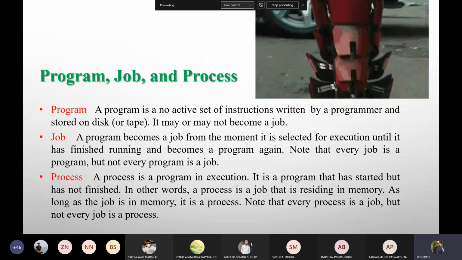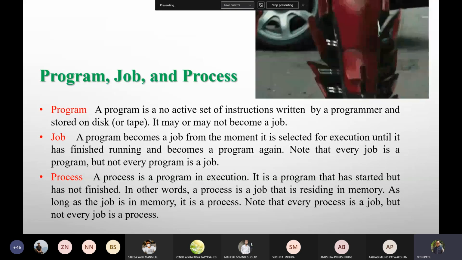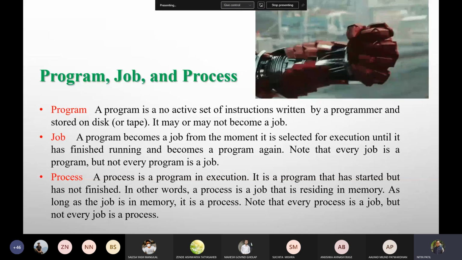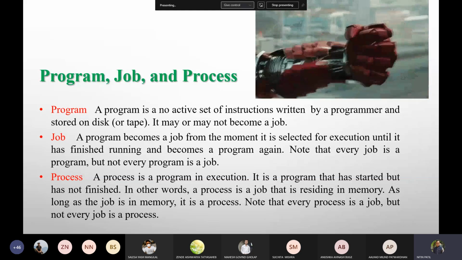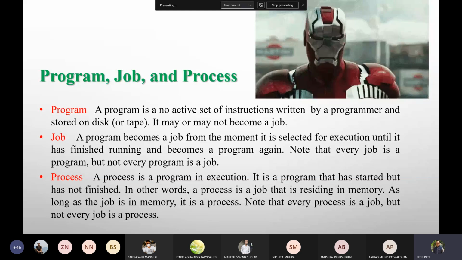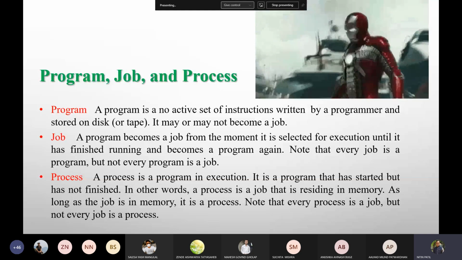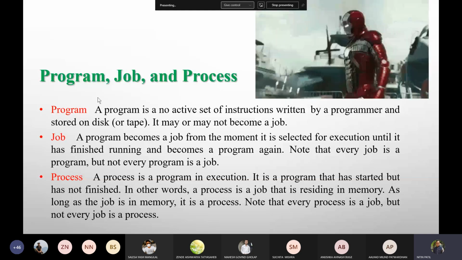Now see, recall, I have purposefully added this particular clip here. You may see this is one of the famous roles in movies, like Marvel's movies, correct? So ultimately, initially he was a program, then he becomes a job and then starts execution. Now you might have seen this. So what exactly does it do?